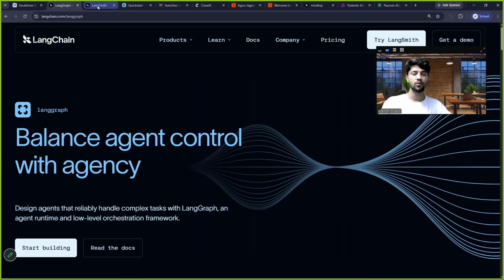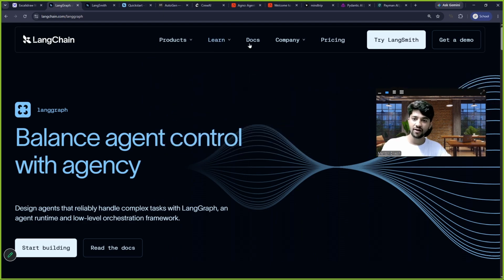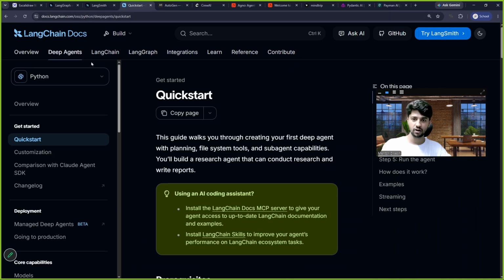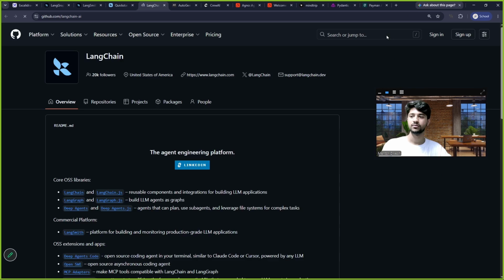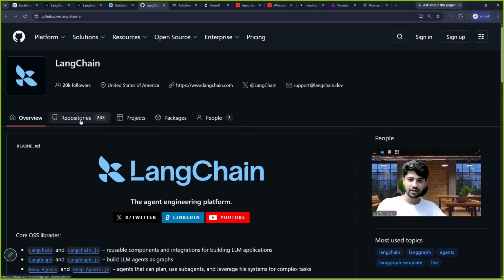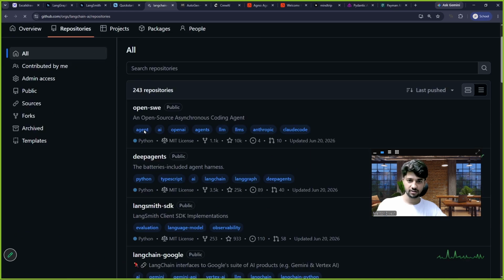Now let me tell you one more thing. Every documentation will have a GitHub link with it. So I can just quickly go here. When I'm on the LangChain or LangGraph documentation, I can see something called GitHub. Let me go here. When I'm on this GitHub link, I can check the repositories.